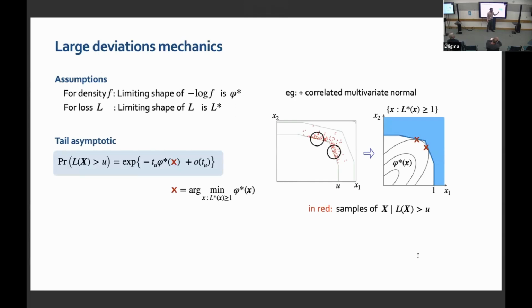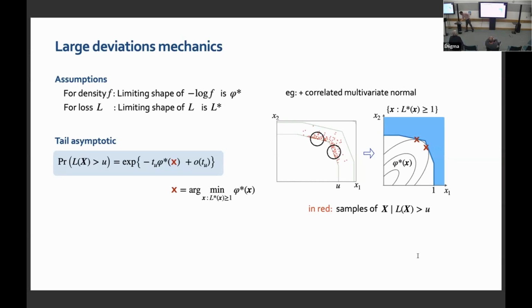You look at the limiting shape V star, and the blue is the limiting shape for L star. The way the rare event can be explained is by how this particular intersection is happening, the earliest point where the phi star happens to intersect with the level sets of the L star. These are the points where the intersection happens the earliest, and those are the cheapest way for the rare event to happen, and that is what is being mirrored in the tail samples that I already showed. So in the pre-limit, what you are seeing as concentration is explained by this intersection.